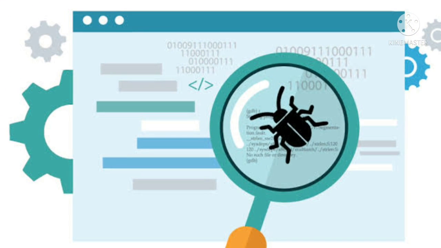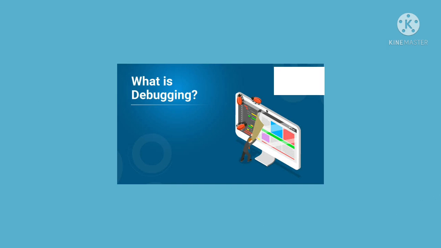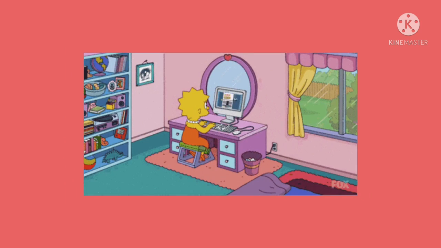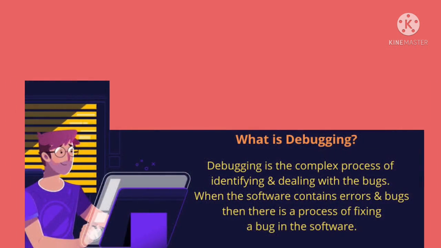And if there are errors in our program, what do we do? We find those errors and fix them. The process of finding and fixing the errors is known as debugging.